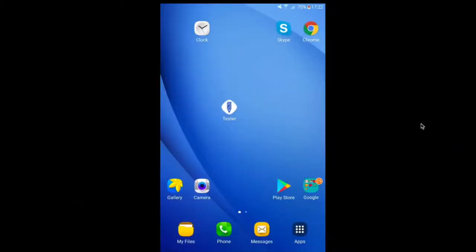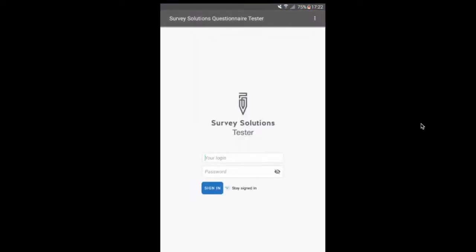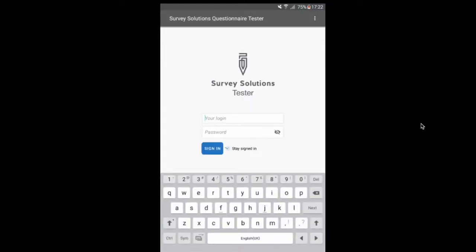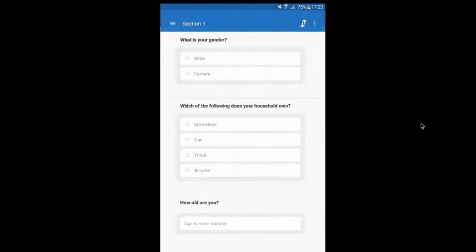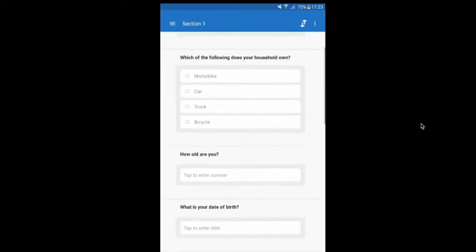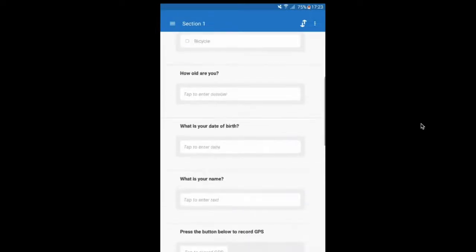To open the tester application, you can just press its icon on your tablet main screen. Once loaded, you'll need to log in using the same username and password that you use for your Designer account. You can press the arrow there to stay signed in. The main screen of the tester application has all the different surveys you've designed in the Designer tool. As we've only made one, question types, let's have a test of that. So you can see here we have all of our questions on the screen, and the interviewer can scroll down with his thumb as he works through the survey answering all of the questions.